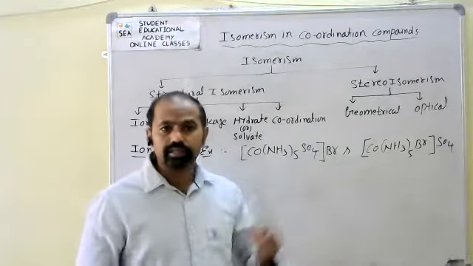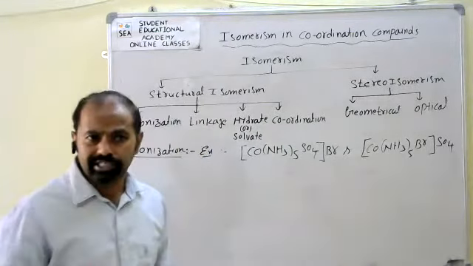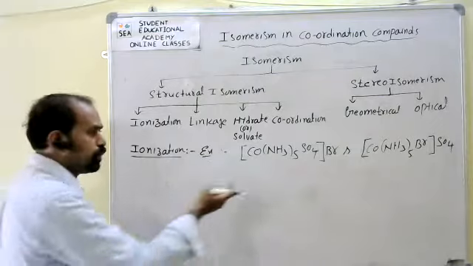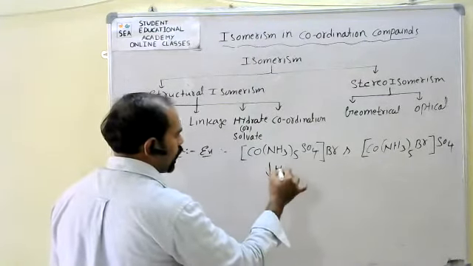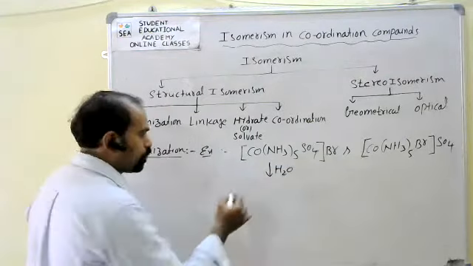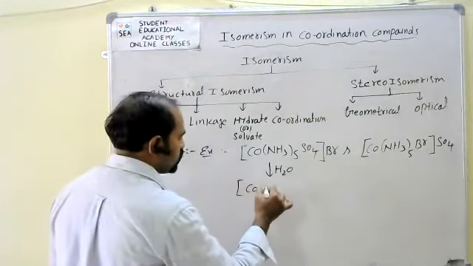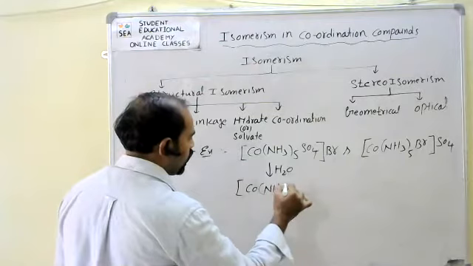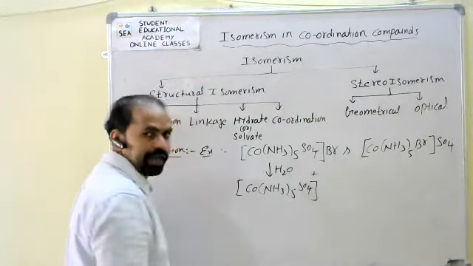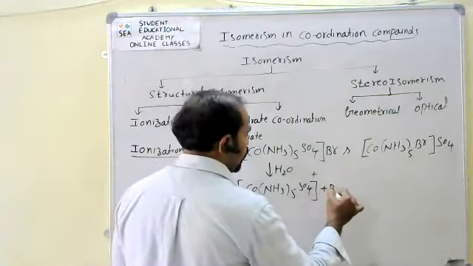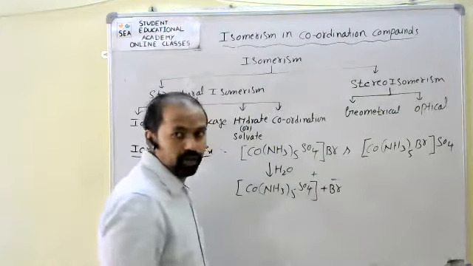For example, in aqueous solution, it produces [Co(NH3)5SO4]+ cation plus Br- anion.